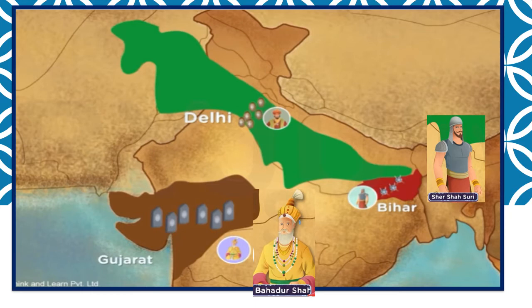Now apart from the treasury being empty and being bankrupt, Humayun faced a number of other troubles. He had to face 2 more enemies. One was from Gujarat, Bahadur Shah, and the other from Bihar, Sher Shah Suri.